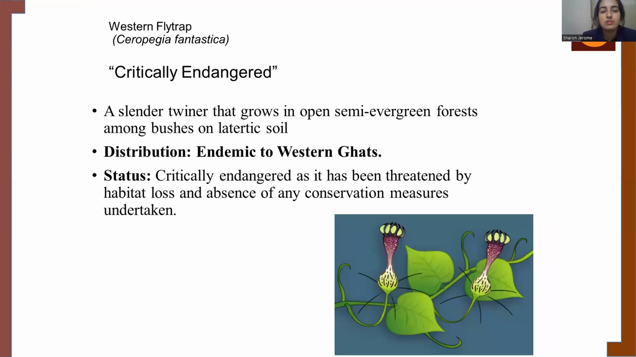When we talk about the Western fly trap, it is under the critically endangered category. It is endemic to the Western Ghats. It is critically endangered mainly because of habitat loss, and moreover because conservation measures were not taken seriously for this species. So these are the reasons why it comes under the category of critically endangered.